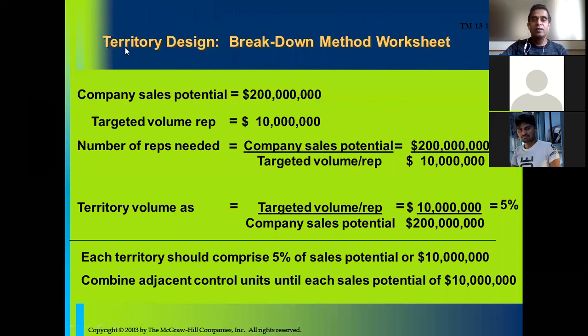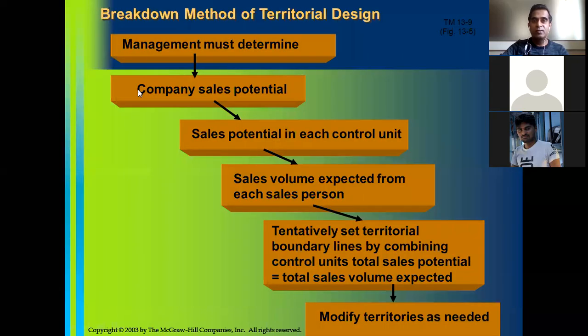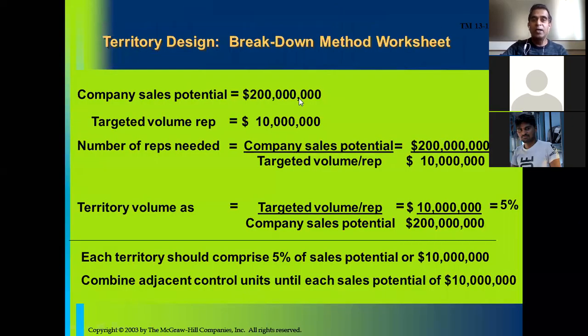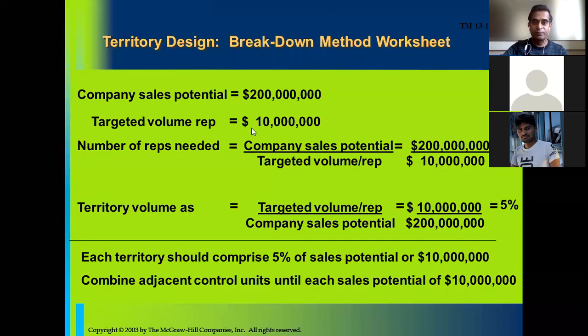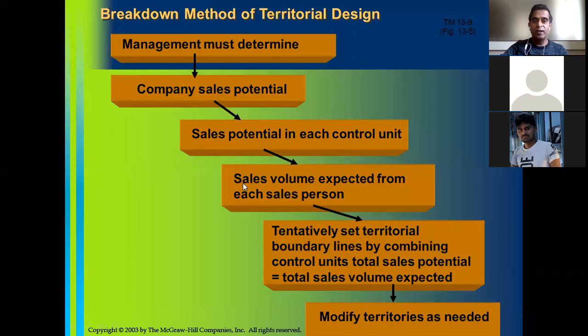Okay, so let us see the territorial design by breakdown method. First, company management determines the company sales potential overall. It is $200 million. Then second step, the company determines the sales potential in each control unit, and the sales volume expected from each salesperson.